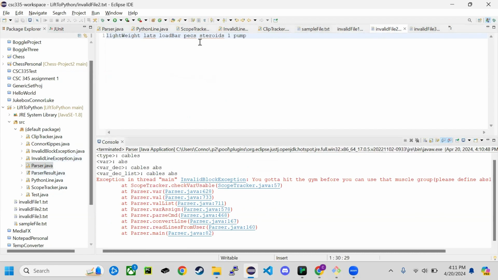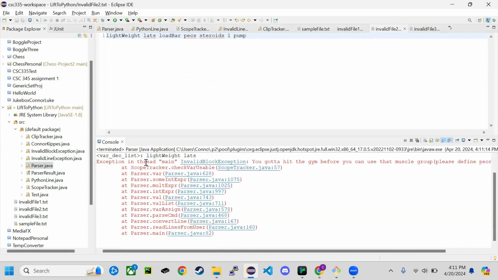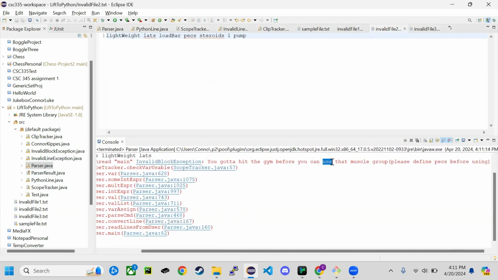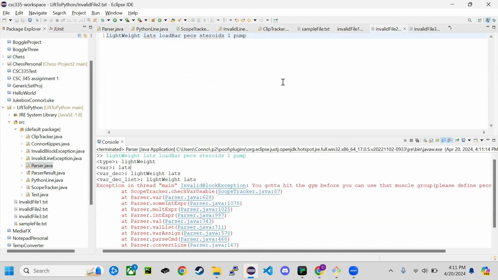Now, just a couple more exceptions we have. If you try to use a variable, this will do the same thing. This will say you have to hit the gym. This is also the error message it gives. So we've already seen that one.